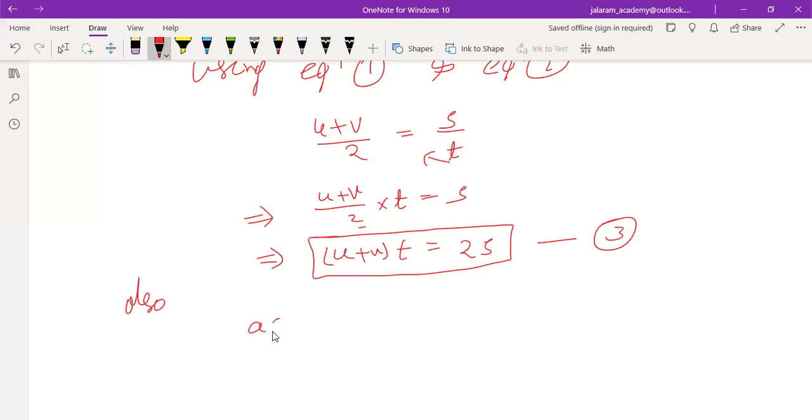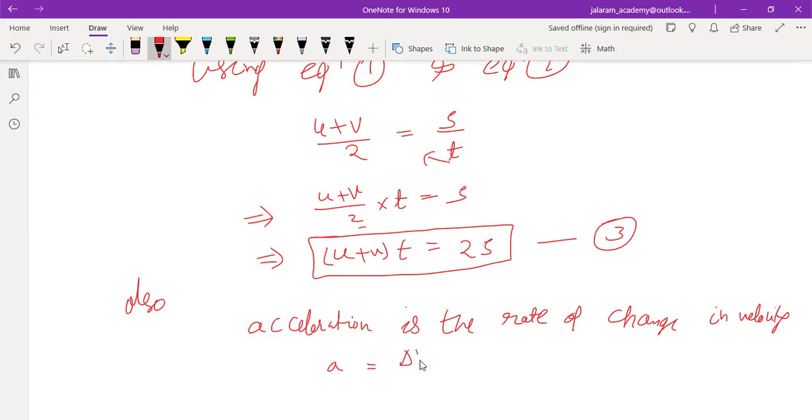Also, acceleration. What is the meaning of acceleration? Acceleration is the rate of change in velocity. A equals to change in velocity upon time. Now change in velocity means v minus u upon t.